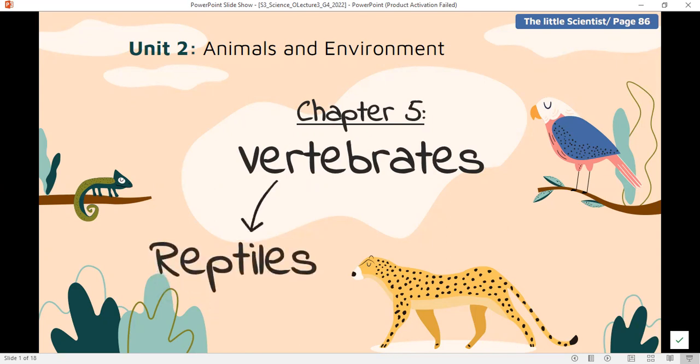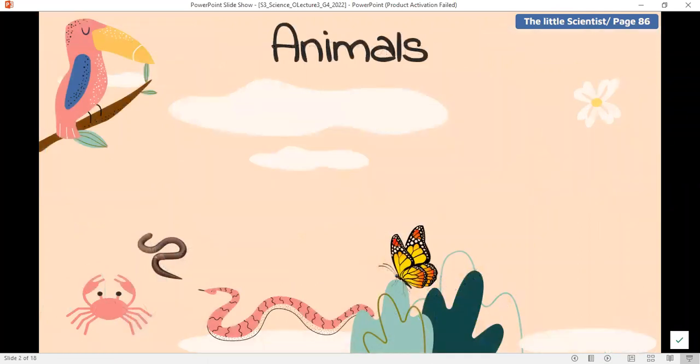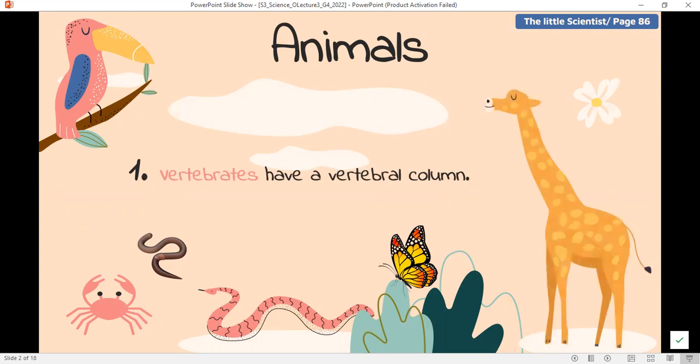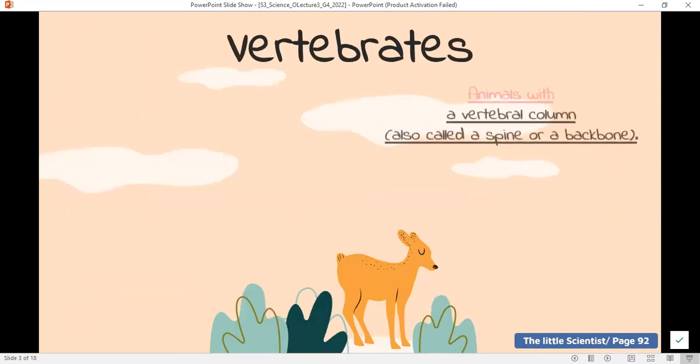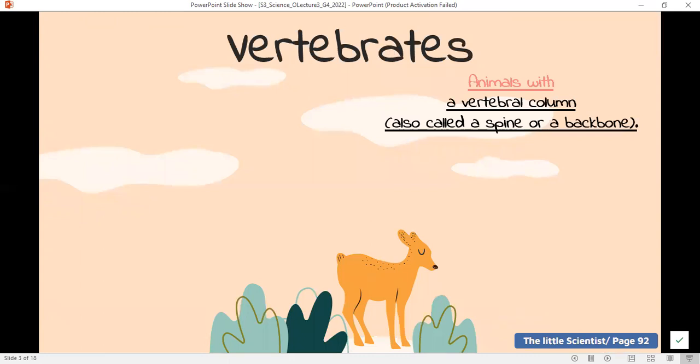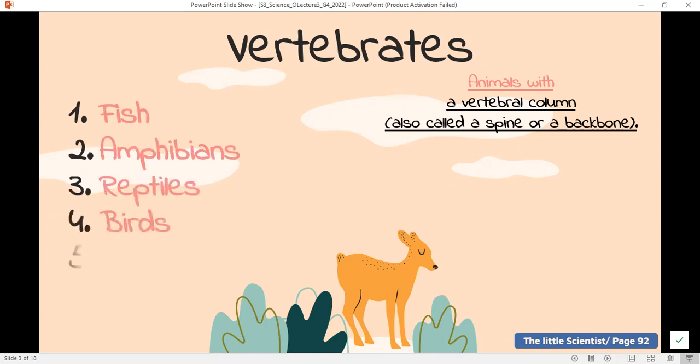So first, animals are classified into two big groups. Vertebrates are those with a backbone, while invertebrates are animals with no backbone. The backbone is also called a vertebral column or a spine. Vertebrates are classified into 5 different groups. What are those groups? Yes, fish, amphibians, reptiles, birds, and mammals.